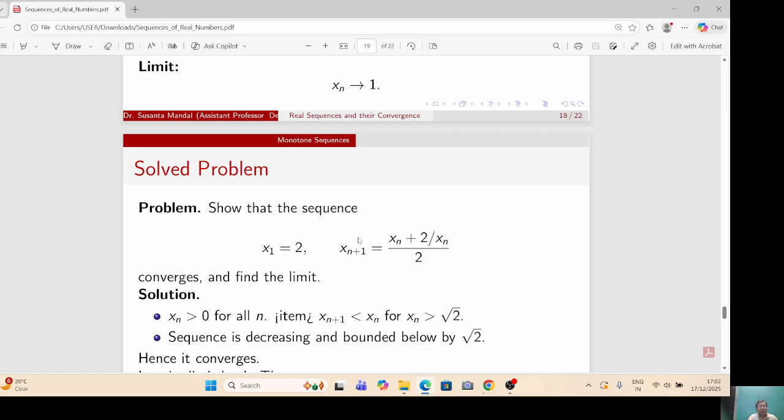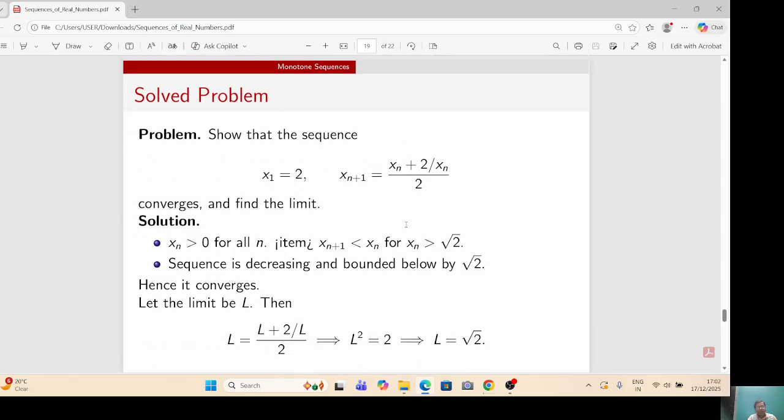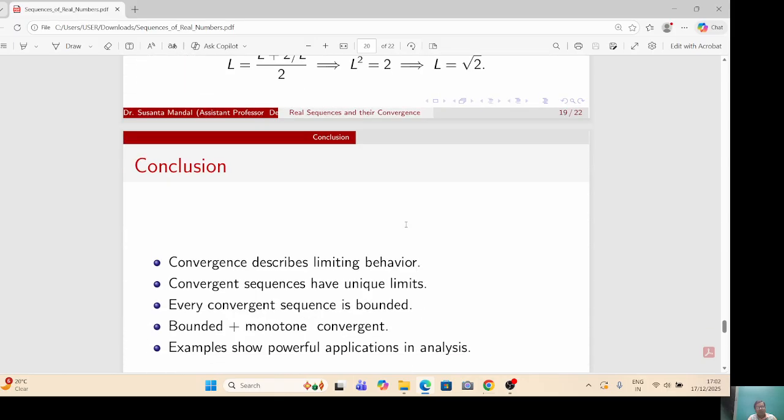This is an interesting example. Here we see that x_n is positive and x_(n+1) less than x_n, that is, x_n is a decreasing sequence, and x_n is greater than root 2. The sequence is decreasing and bounded below by root 2, hence it converges. Hence it is a convergent sequence. Let L be the limit. By taking the limit on both sides of the recurrence relation, we have L equal to L by 2 plus 2 by L. Therefore, L equal to root 2.